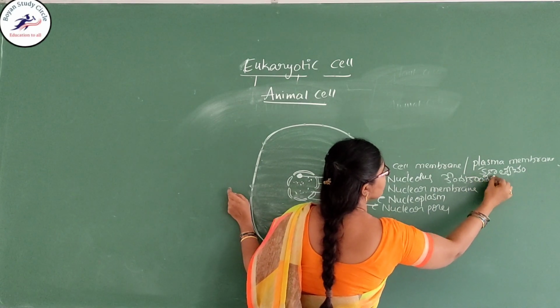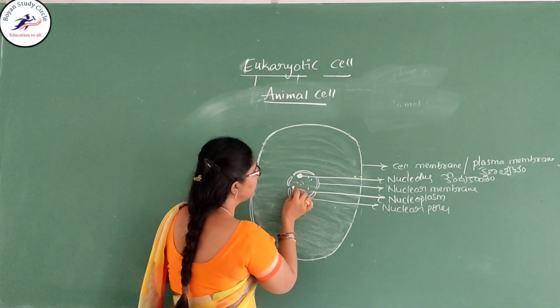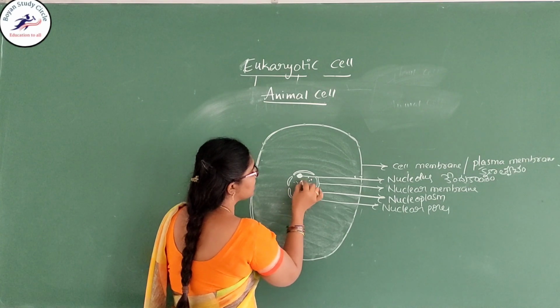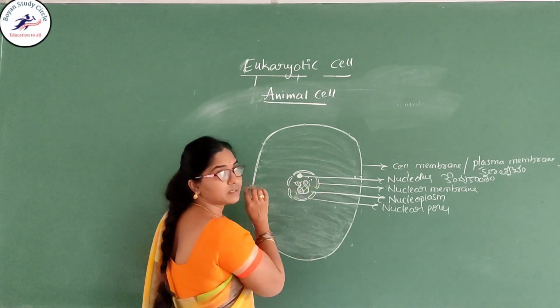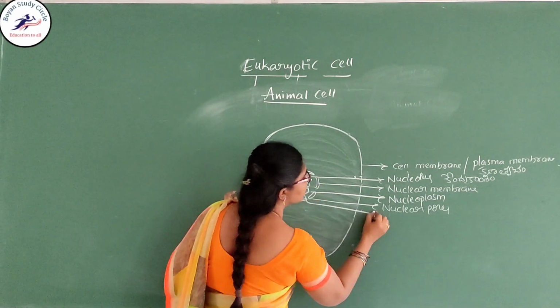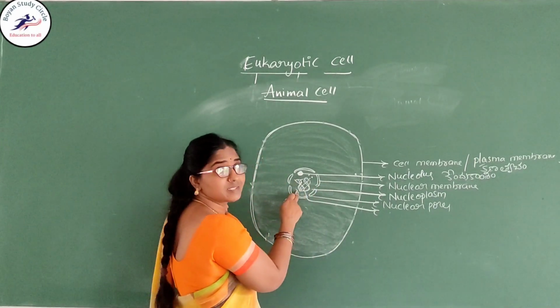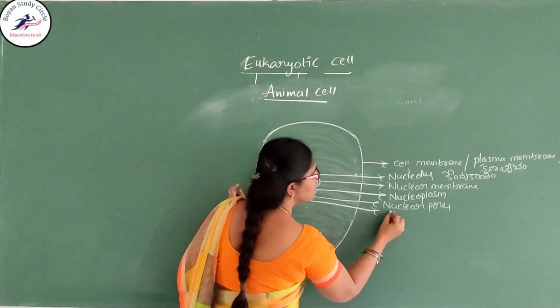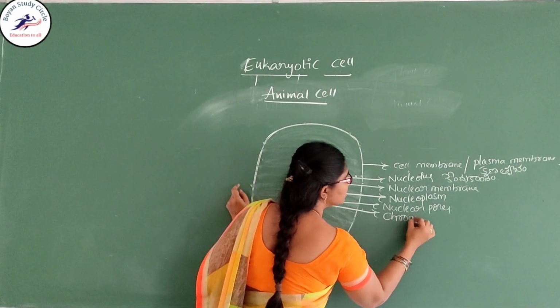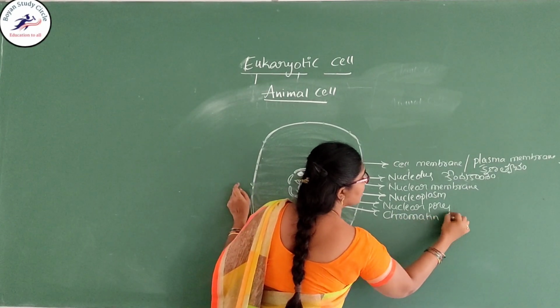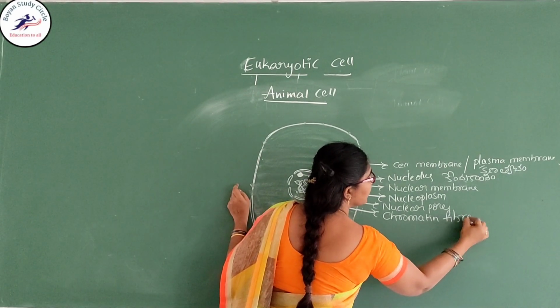Here it contains the genetic material inside, in the form of fibers. This genetic material in the form of fibers is called chromatin fibers.